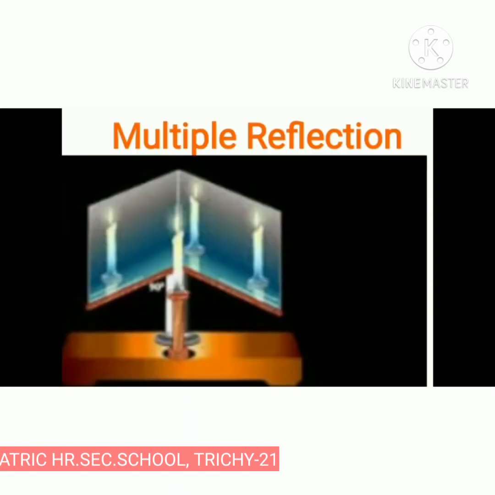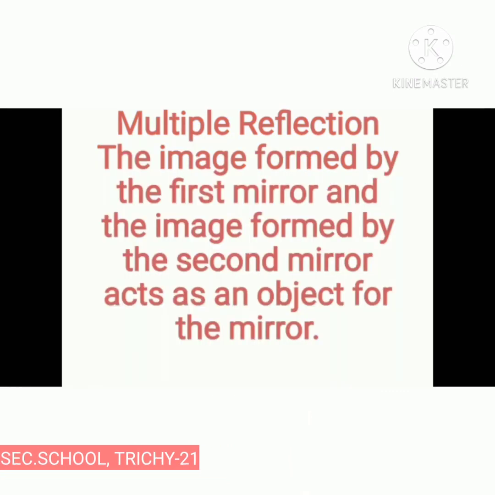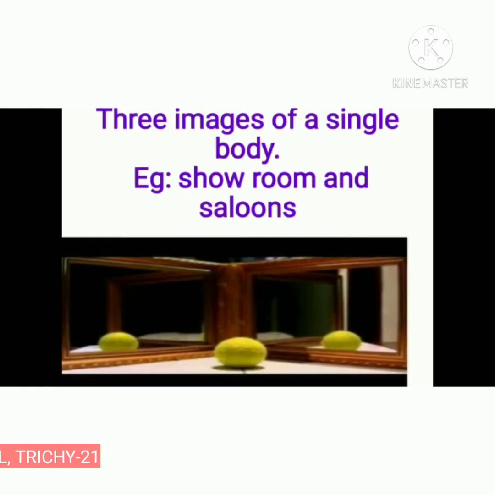Next one, multiple reflection. The image formed by one mirror acts as an object for the other mirror. The image formed by the first mirror acts as an object for the second mirror, and the image formed by the second mirror acts as an object for the first mirror. Thus, we have three images of a single body. This is known as multiple reflection. This type of reflection can be seen in showrooms and saloons.